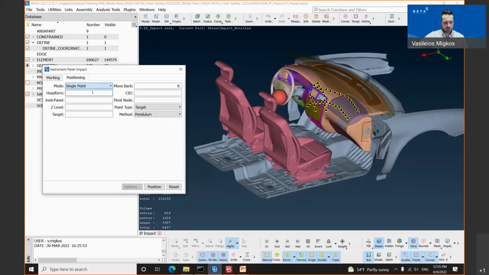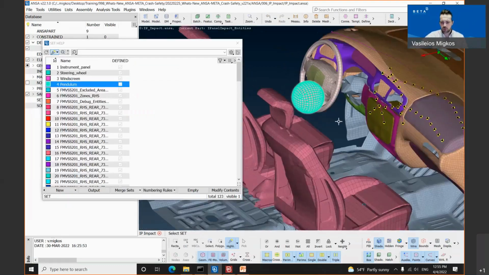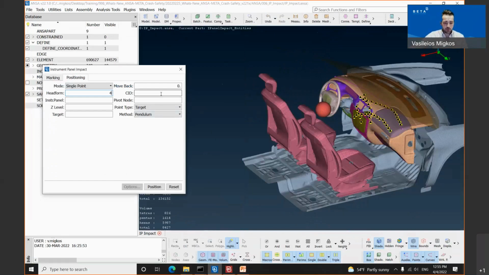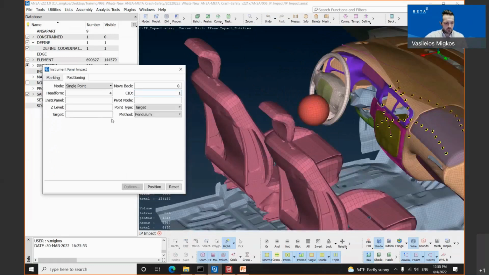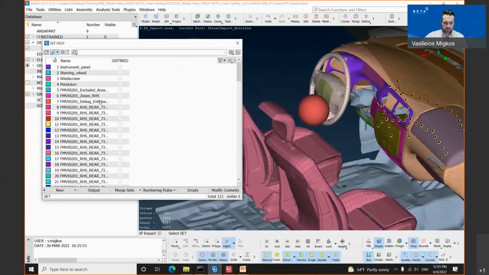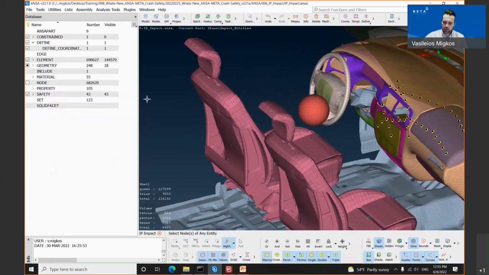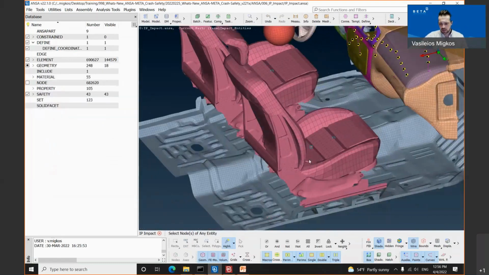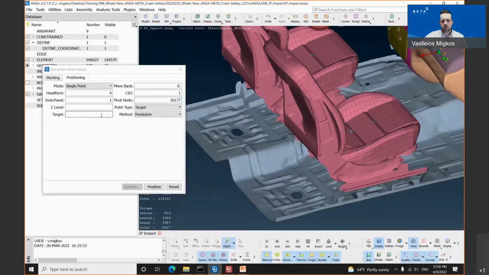We will move on with a single point positioning, and we need to define all the necessary information, such as the head form, by simply selecting the head form from the model window, the coordinate ID of the head form, which is this one. Then we need to select the IP as well as the pivot node. We will select, in our case, the right-hand side seating reference point as a pivot node, as well as we need to select also the target point by simply clicking the question mark.